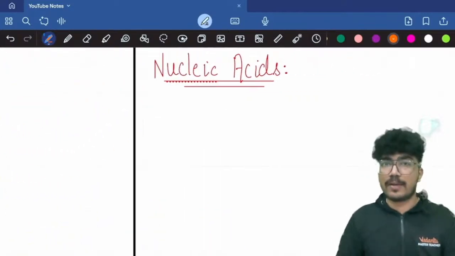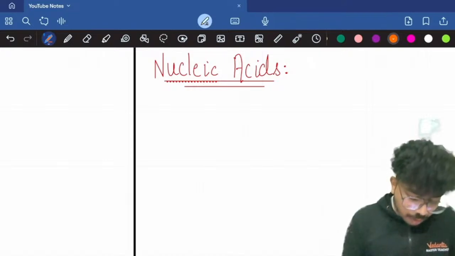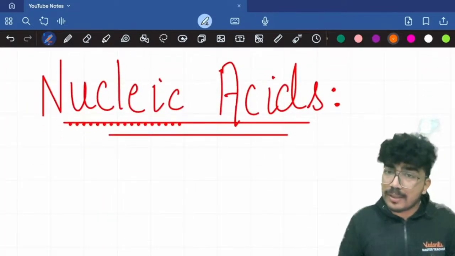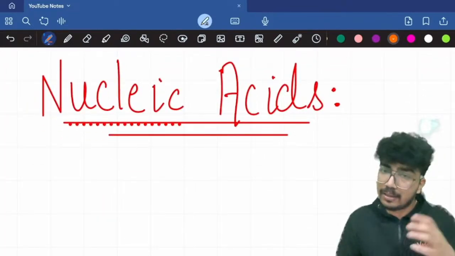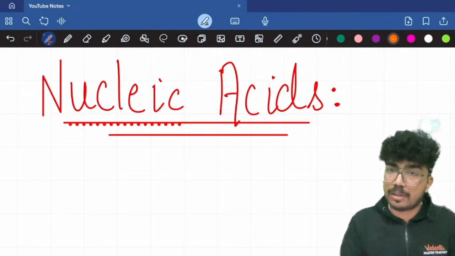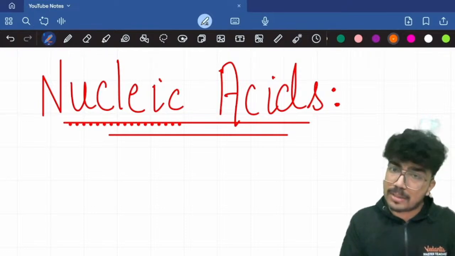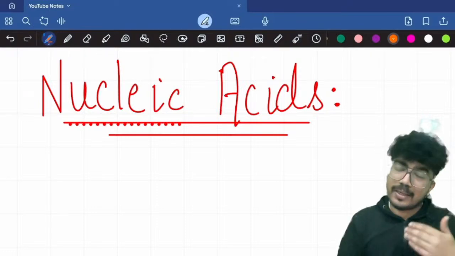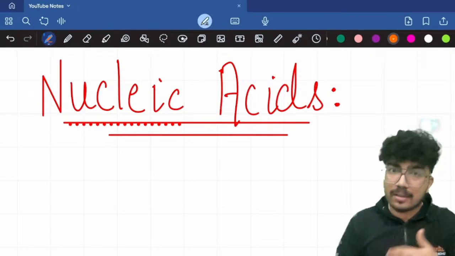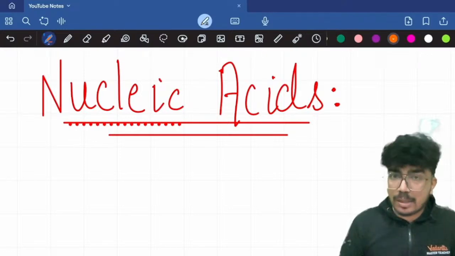Now we can start with the next topic, that is nucleic acids. So the nucleic acids, the genetic material, right, the DNA or the RNA. So the nucleic acids, the monomeric unit, right? So the building blocks are nucleotides. So first of all, I'll teach you about what the nucleotides are, then we'll talk about what the nucleic acids are. So nucleic acid, that is the DNA or RNA.